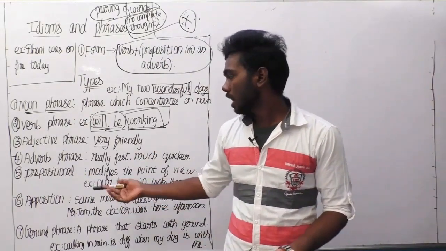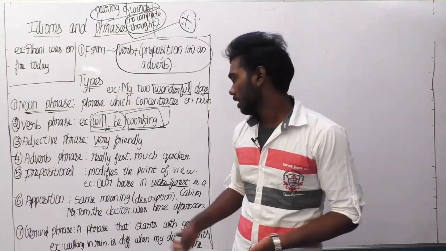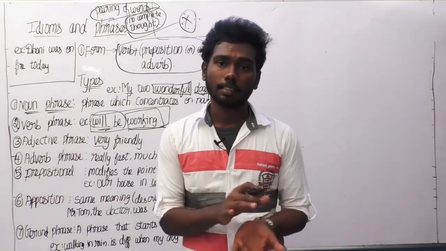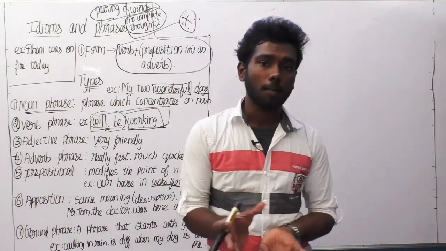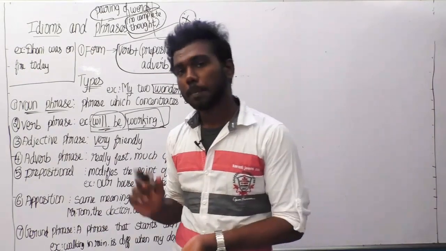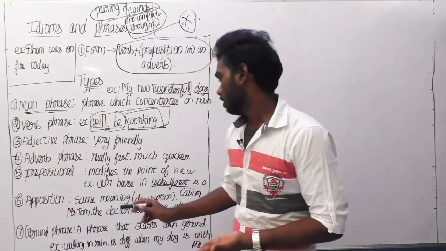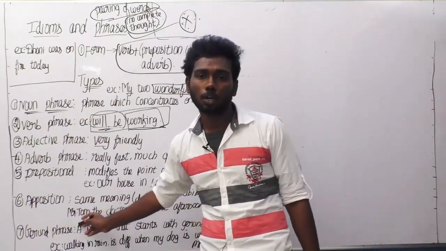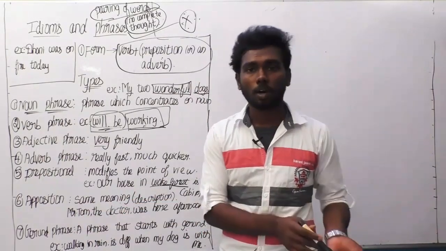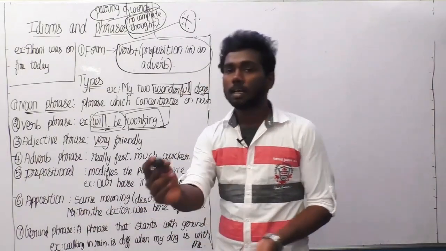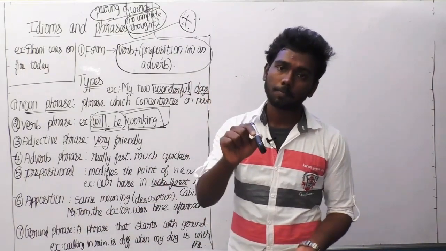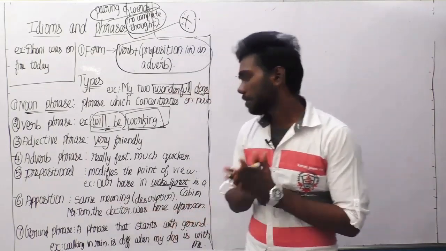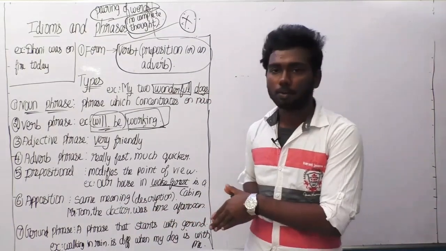The sixth type of phrase is apposition. What is generally an apposition? An apposition is a thing which describes the same person again. For example, Mr. Tom, the doctor, was here this afternoon. The people who know Tom already know that Tom is a doctor. But this apposition is again denoting the specific work of the person. So here it is an apposition phrase. Mr. Tom, the doctor, was here this afternoon is the example.